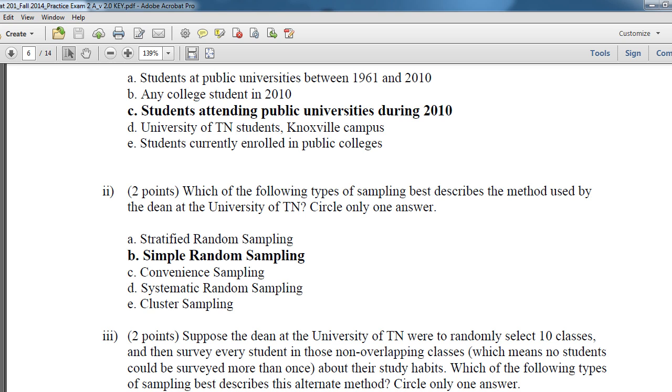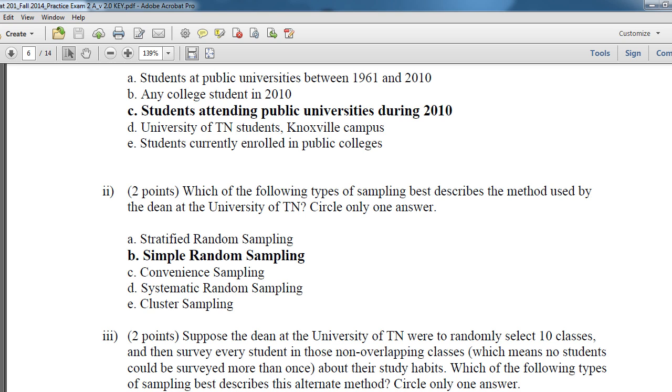Convenient sampling is what it sounds like. It's going out and sampling in a convenient fashion. It's horrible. It creates so much bias. It's going out and getting the first 200 students. Systematic would be going to every 10th student, every 20th. It's when you actually collect on the nth item, we would say. And it's important to know that systematic has a random starting point. But that doesn't mean that we are doing random sampling when we start on a random spot. It just means we have to find somewhere to start, so let's randomly generate a starting point and then go to every 10th person from there out.